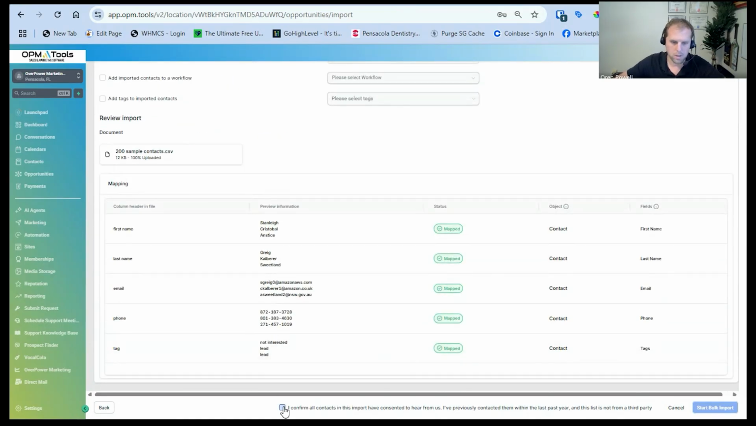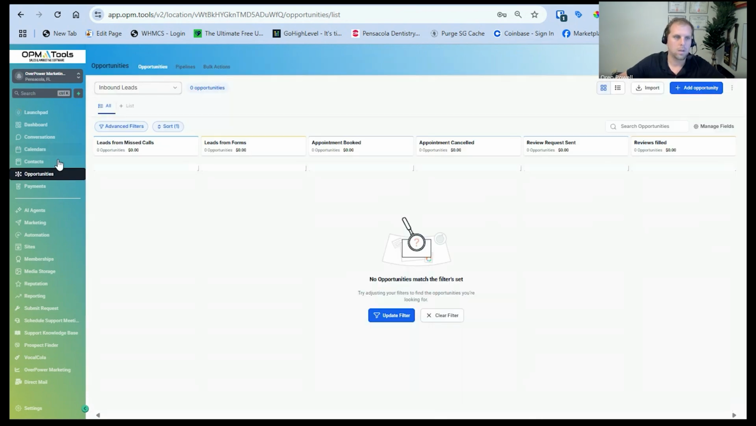Once you're ready, you just click on the checkbox at the bottom saying I confirm all contacts in the import have consent to hear from us. Well, this is dummy data, so it really doesn't matter. They're not real phone numbers and emails, so we're good. So we'll start the bulk import.